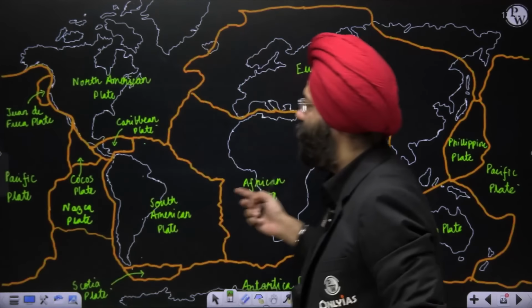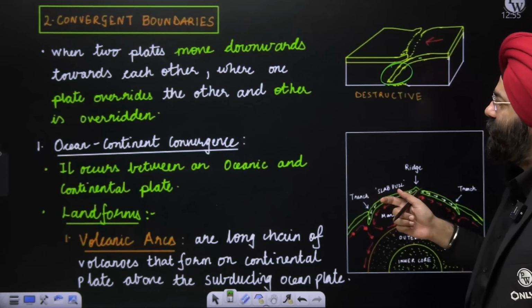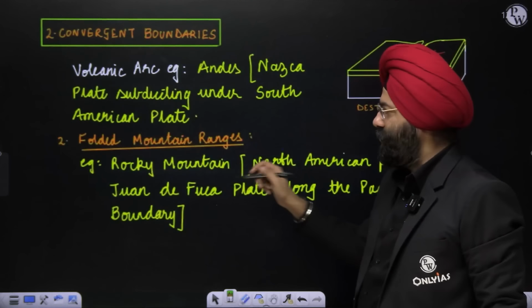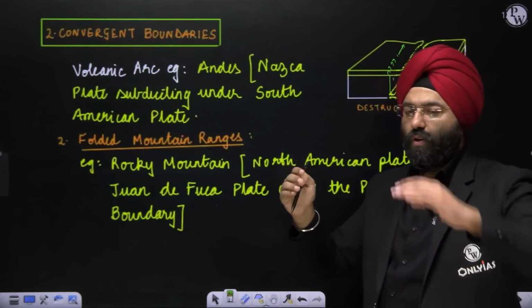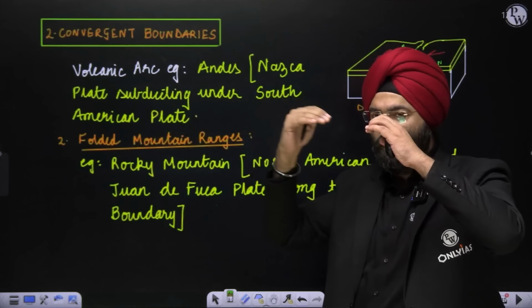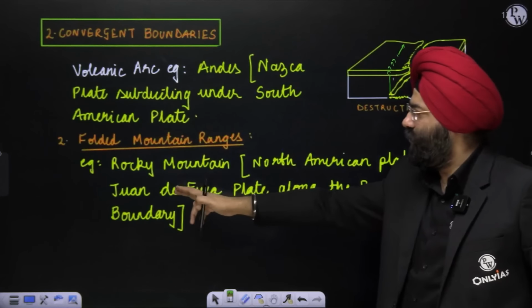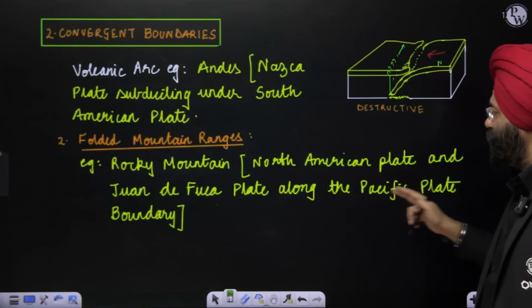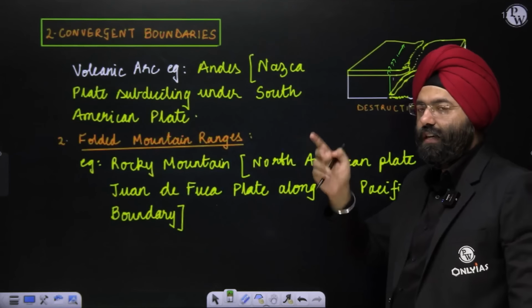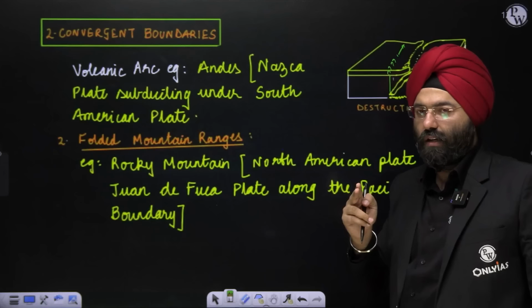So over here the example is the Rocky Mountains, these are fold mountains. Why? Because there is some folding taking place because of the pressure that is exerted. So the North American plate and the Juan de Fuca plate along with the Pacific plate boundary. Over here you see the Rocky Mountains along the North American region. Why?